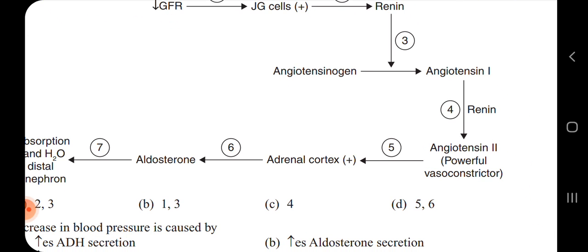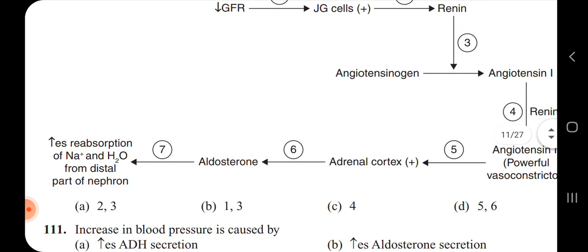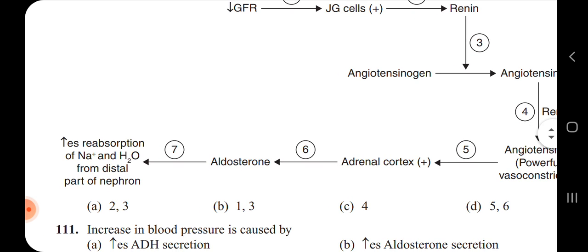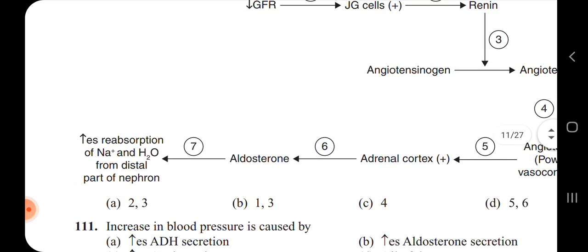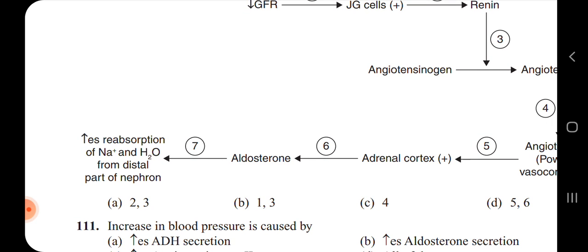Fourth is renin again, angiotensin 2, it is considered to be a vasoconstrictor, means it is going to make the blood vessels become narrower. Then it is going to activate the adrenal cortex, the release of aldosterone. So when the release of aldosterone takes place, the reabsorption of sodium and water is going to increase from the distal convoluted tubules.